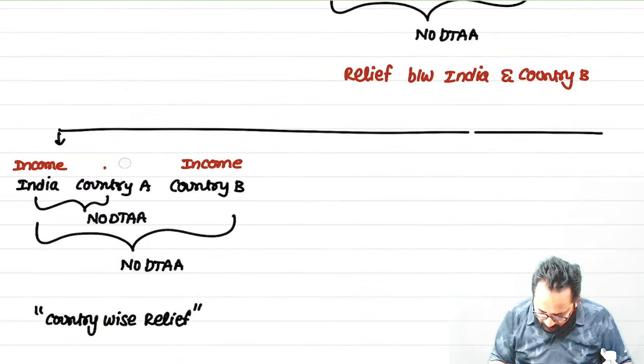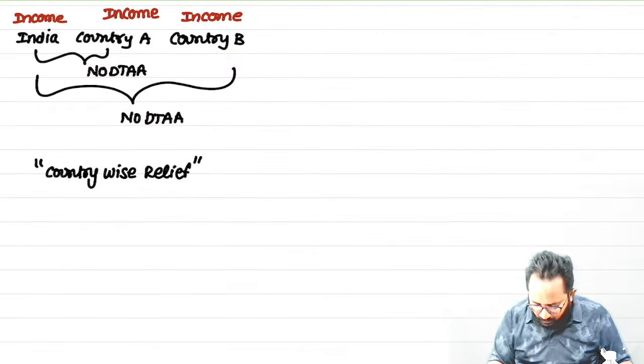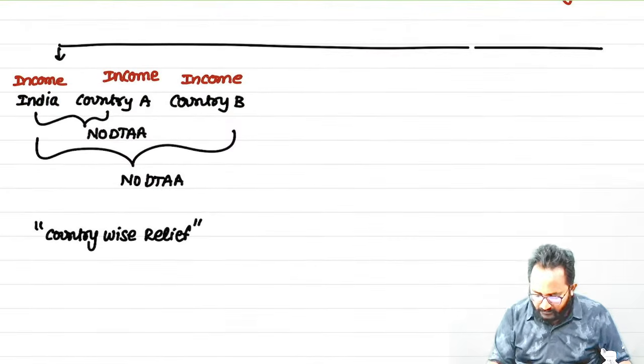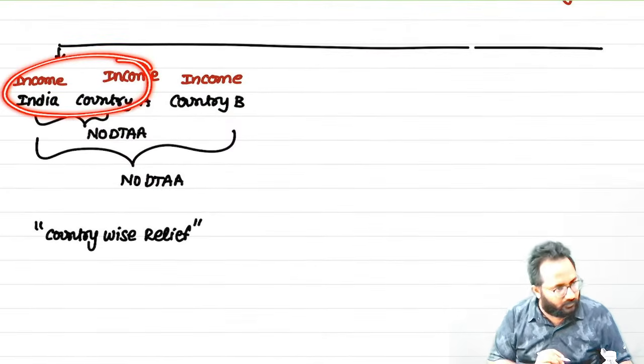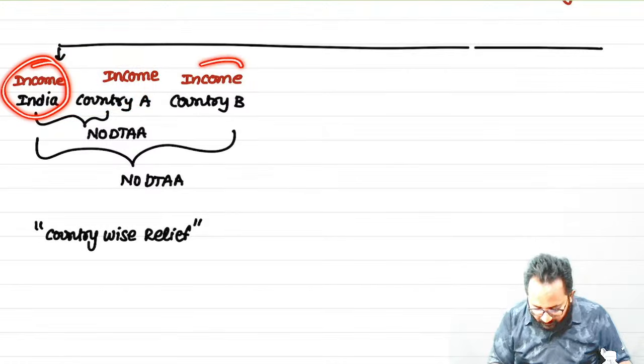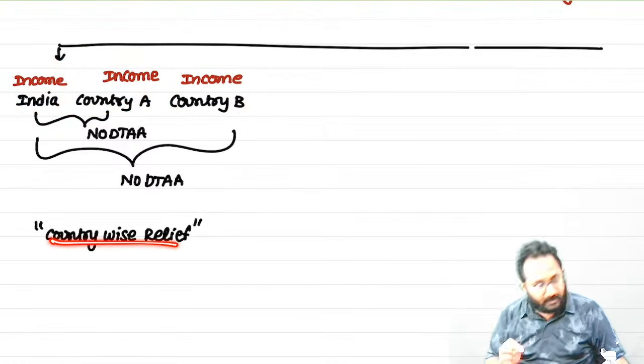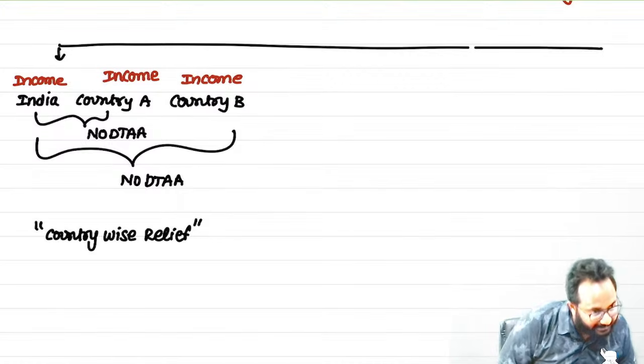Now I am changing the income here also. Now tell me, we have to calculate the country-wise relief. That means once we have to calculate relief between these two, another time we have to calculate relief between these two. Country-wise we have to calculate, not in aggregate.